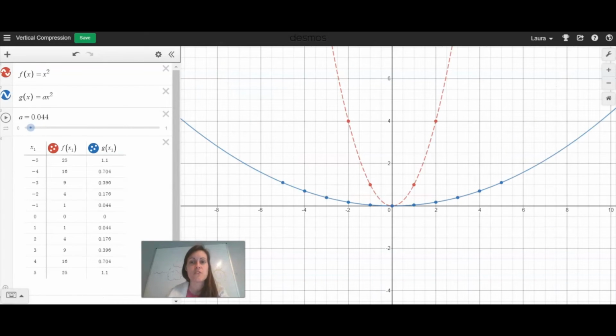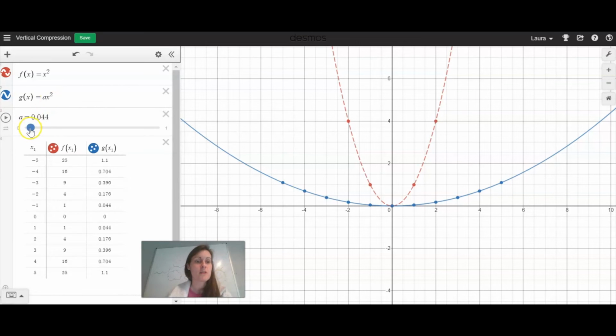The first transformation that we're going to look at is what's called a vertical compression. I want to share with you some information that will be true, though, about each of our transformations. The red graph of f of x, which is the dotted red curve, is our parent function, and it's always going to be represented by a red dotted curve. The transform graph, or the transform function, g of x, is always going to be represented by a blue solid curve, and we're going to be changing that value so that we can see the effect on the graph of g of x compared to the graph of f of x.